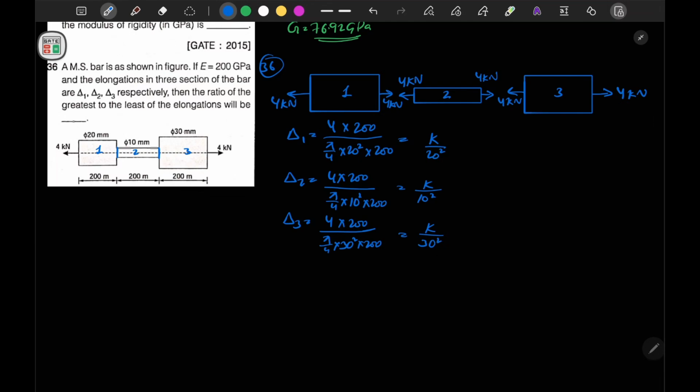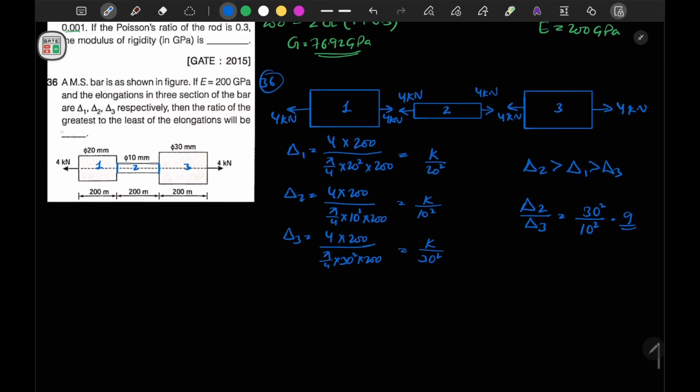So I can say that delta 2 value is greatest because the denominator is least in this, followed by delta 1, followed by delta 3. Now it is mentioned that the ratio of greatest to the least of elongations, so greatest elongation is delta 2 upon least elongation is delta 3. We have to calculate this ratio. Now delta 2 is k upon 10 square, and delta 3 is k upon 30 square, so this should be 9. So the answer is 9.